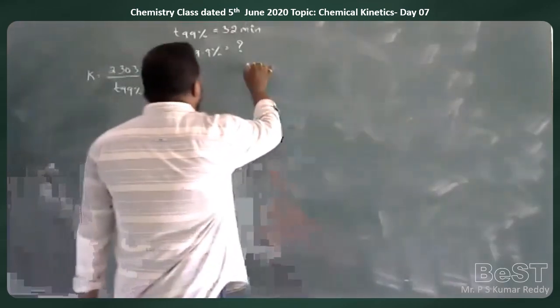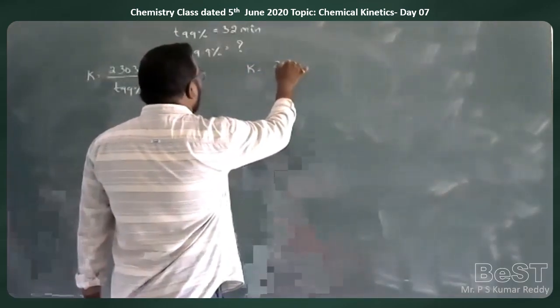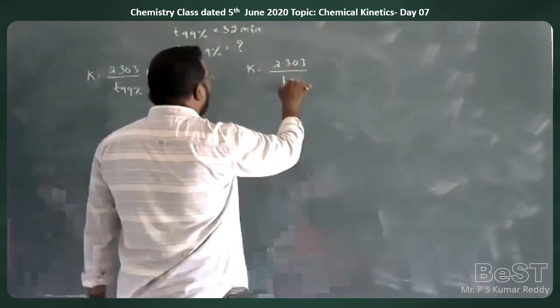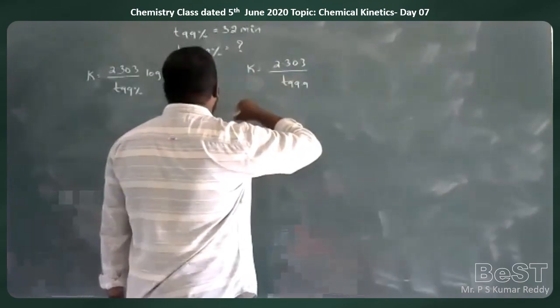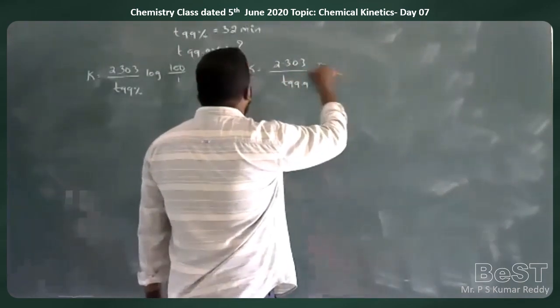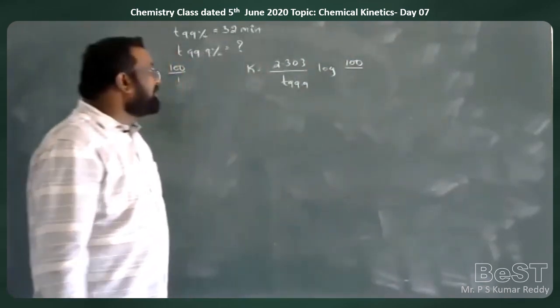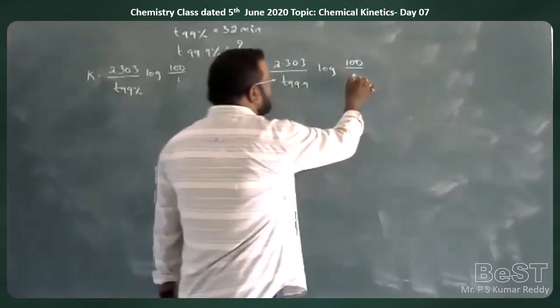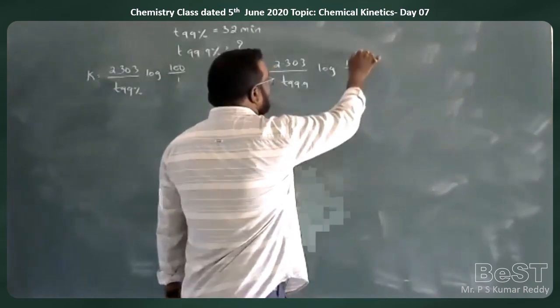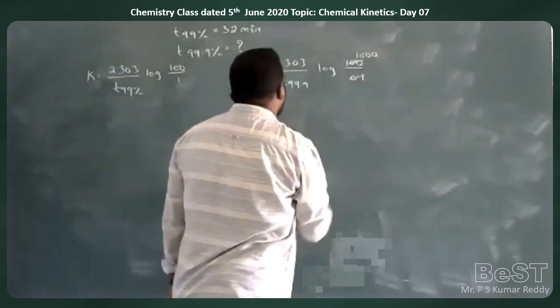In the same way, K is 2.303 by T99.9% log of 100 by 100 minus 99.9, which is 0.1. So this goes up by 1000 times, that is 10 to the power of 3.